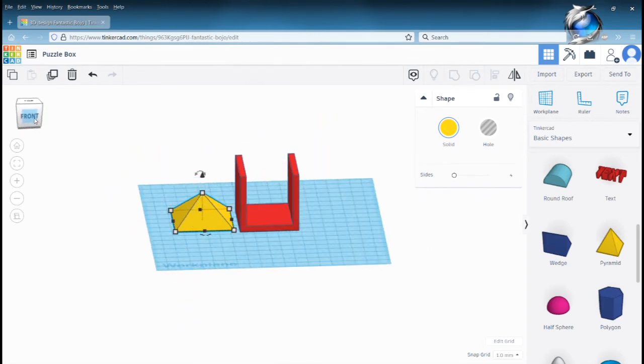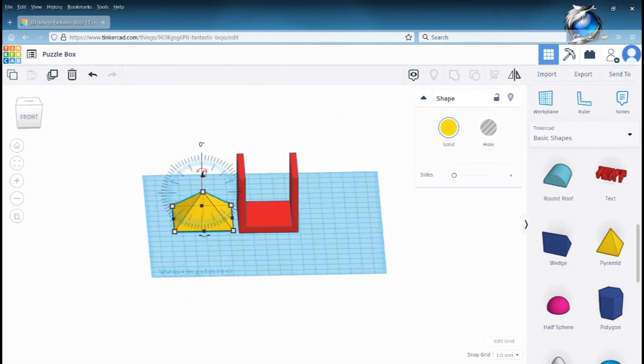And we'll start with the top. So rotate it. The rotation has two settings, a fine and then a coarse setting. To make sure you get 90 degrees, use the coarse setting to 90 degrees.